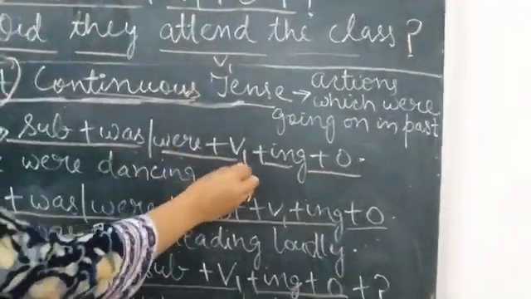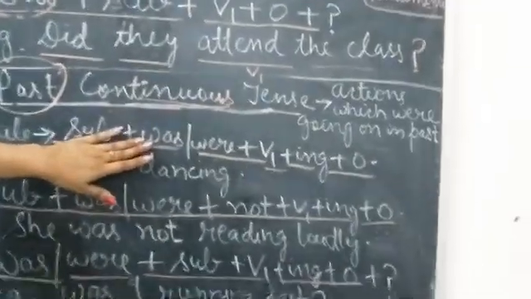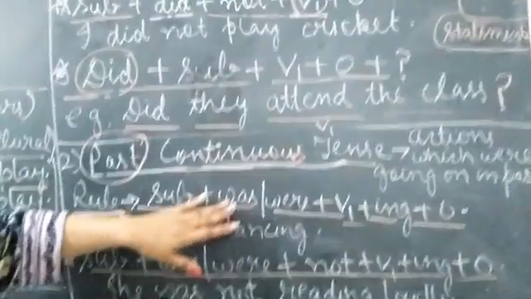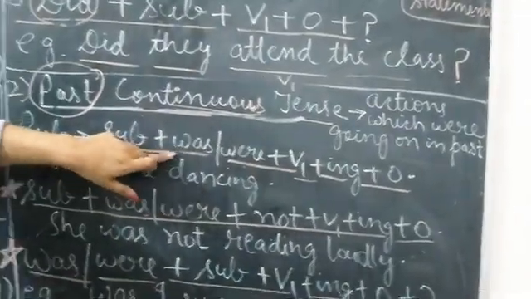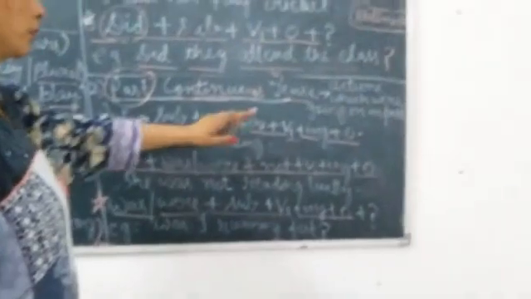It's very simple: subject plus was, were plus verb first form plus ing plus object and full stop. Was is used with singulars, were with plurals. With the first person also we will be using was, or we can say he, she, it. Were is used with we, you, they, plurals.